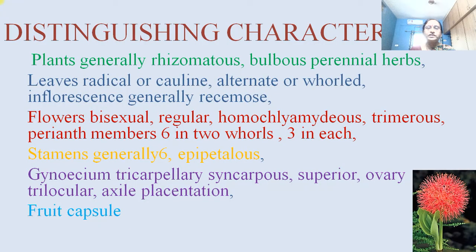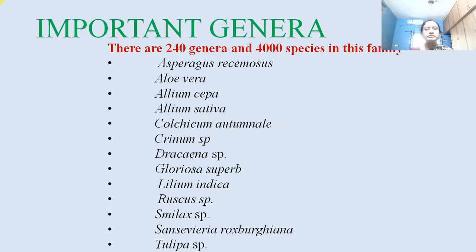Distinguishing characteristic features of this family. Plants generally rhizomatous, bulbous, perennial herbs, leaves radical or cauline, alternate or whorled, inflorescence generally racemose, flowers bisexual, regular, homochlamydeous, trimerous, perianth members 6 in 2 whorls, 3 in each. Stamens generally 6 and they are epipetalous. Then gynoecium tricarpellary syncarpous, ovary superior, trilocular, axile placentation, and fruit a capsule.